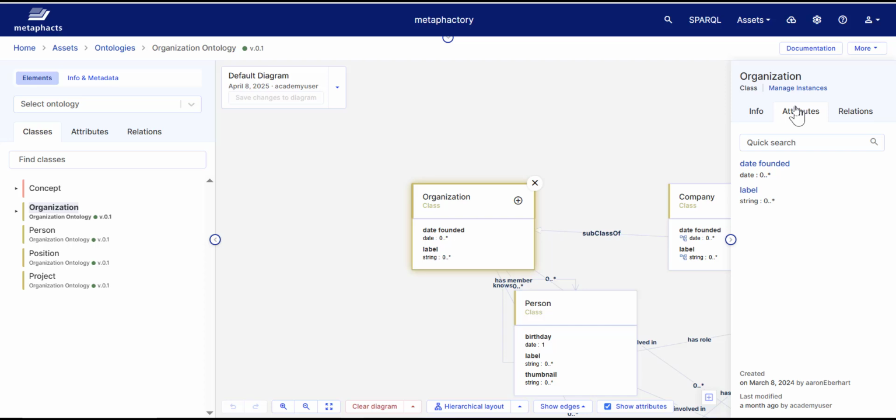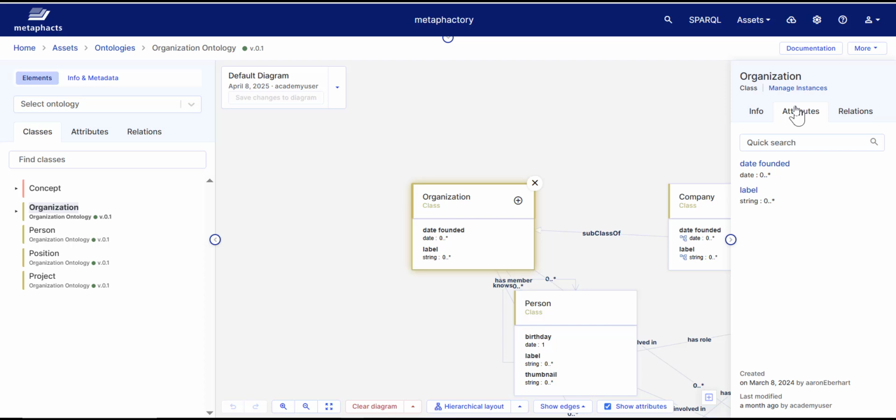The platform offers two ways to extend the knowledge graph with new instance data: using semantic forms or using the visual instance authoring component. Let's first have a look at how we do this using a semantic form. For each class that we have defined in one of our ontologies, Metaphactory automatically generates a semantic form driven by the ontology that allows us to add new instance data to the graph for this class.